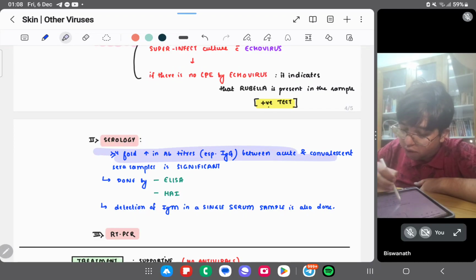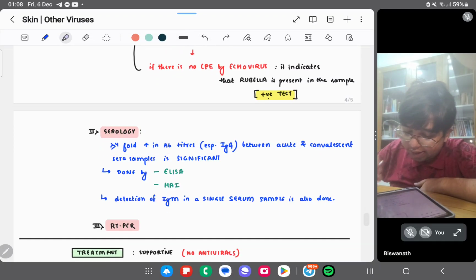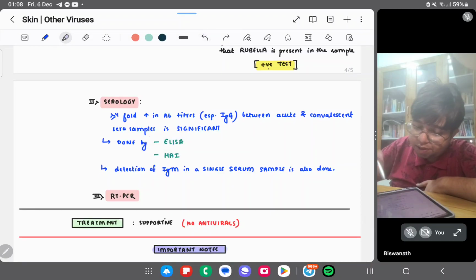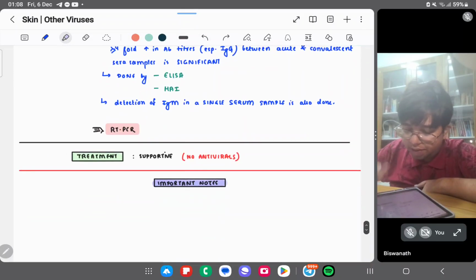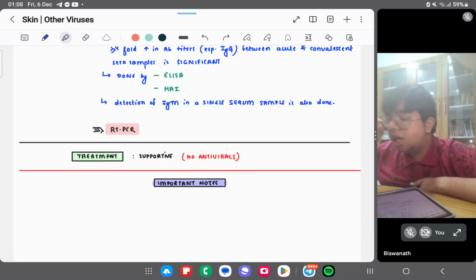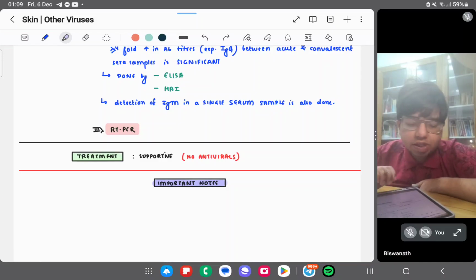Serology with a fourfold increase in antibody titers, comparing convalescent and acute sera samples. ELISA and hemadsorption can be done. RT-PCR can be done. Treatment is supportive. No antiviral is specified here. Done, so that was our discussion on rubella virus.